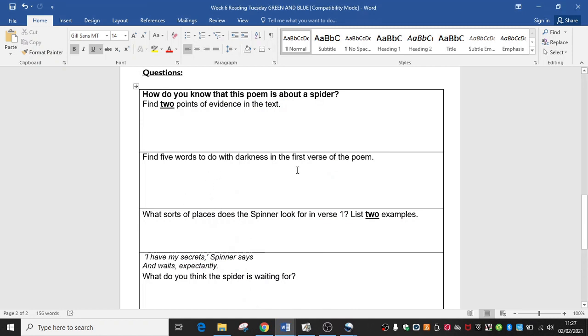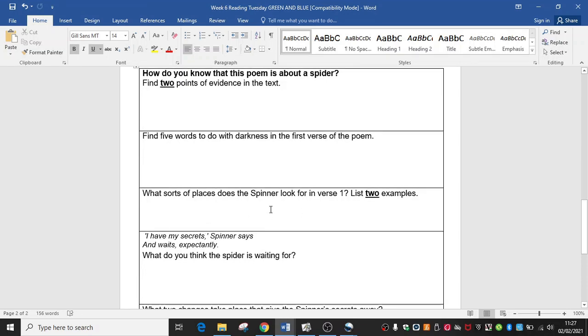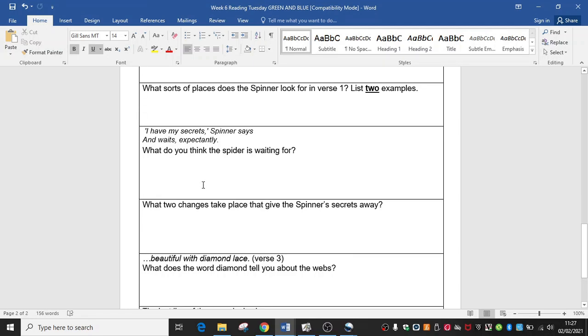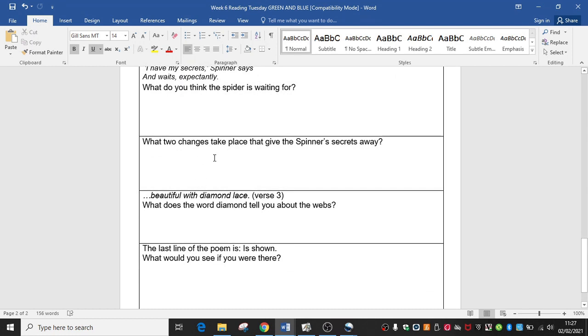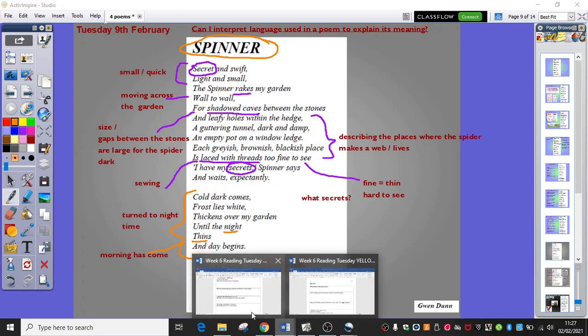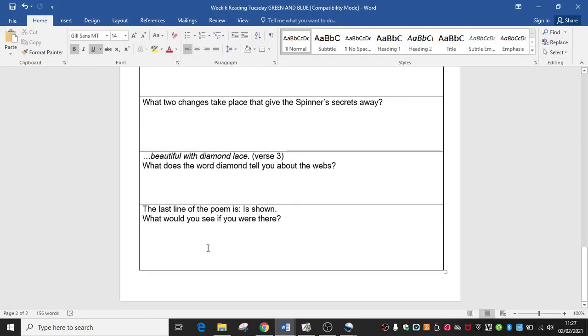Can you find five words to do with darkness in the first verse? What sort of places does the spinner look for in verse 1? Can you find two examples? And again, this is where I want you to try and explain this. I have my secret, spinner says, and waits expectantly. What is the spider waiting for? What two changes take place that give the spider's secrets away? I started to talk about that when I did my read aloud, think aloud. Around this area, this is where the change comes. So have a little think about how you might answer that question. And then the last line of the poem is shown. What would you see if you were there?